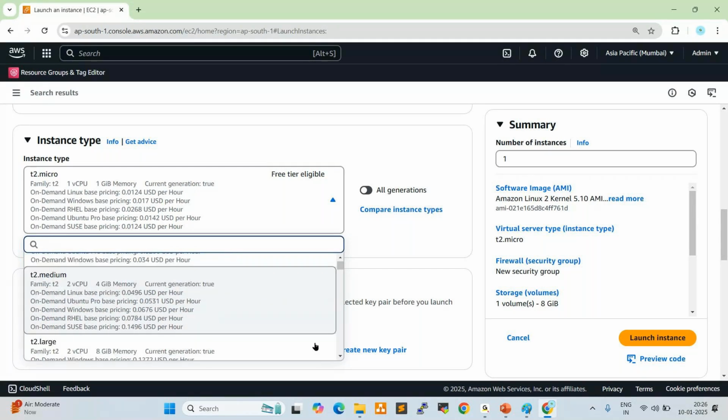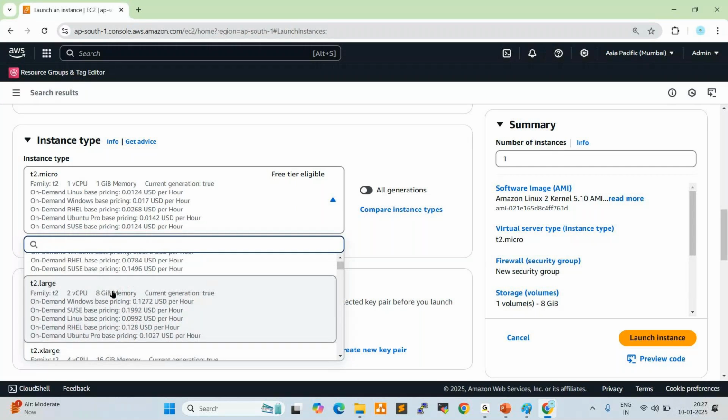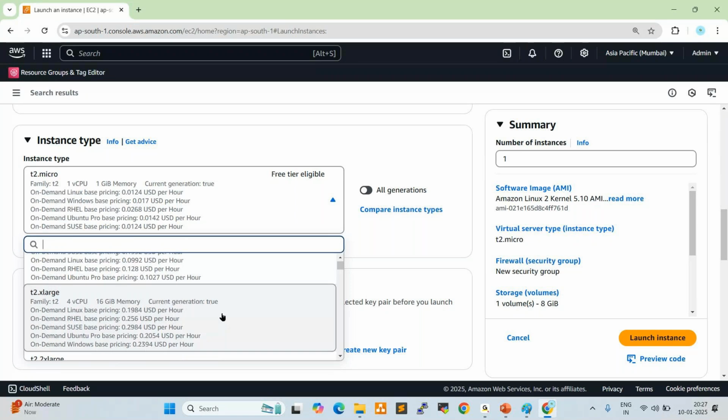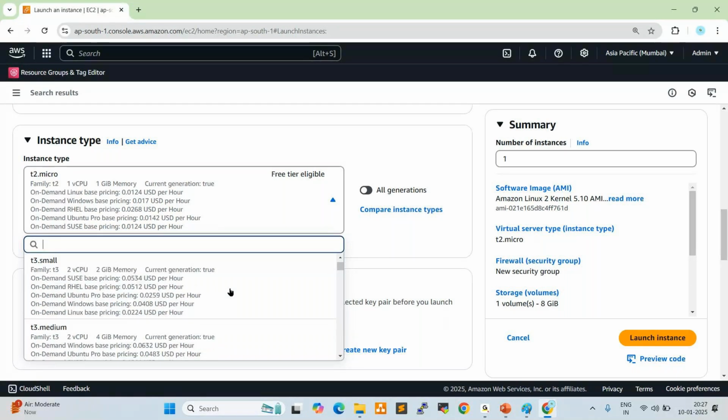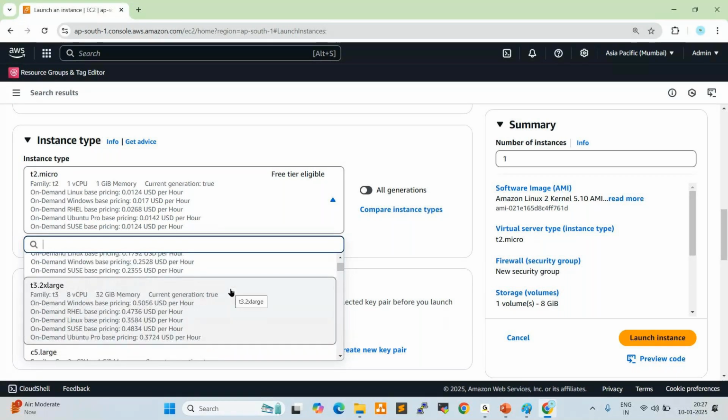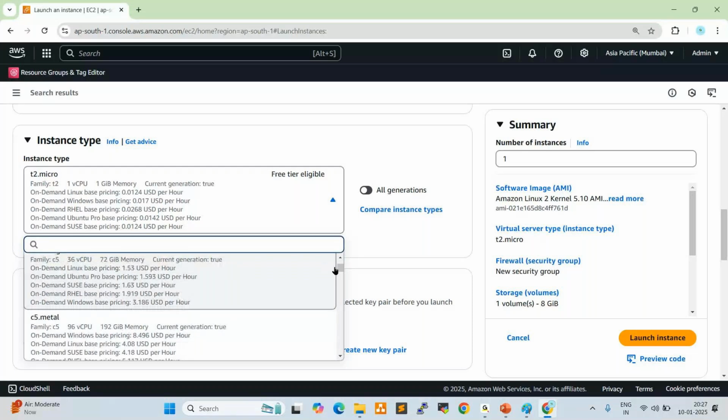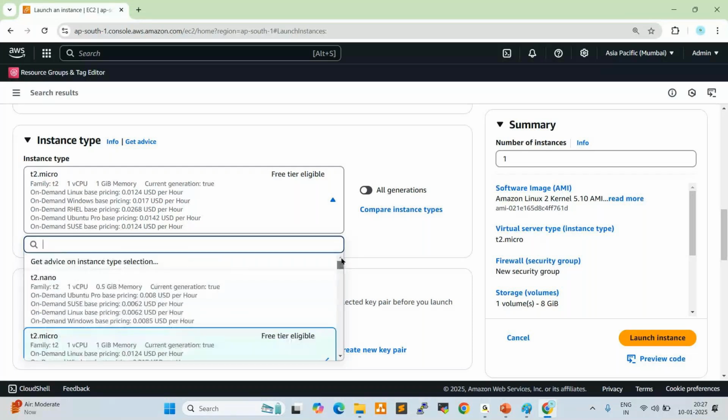T2 medium, two CPUs, 4 GB memory. T2 large, two CPUs, 8 GB memory. T2 xlarge, 4 CPUs, 16 GB memory. Like this, so many types are available, but these are all not free of cost. Only T2 micro is free tier eligible. You can choose this. For practice, we can use this one only. Don't use the other types of machine.